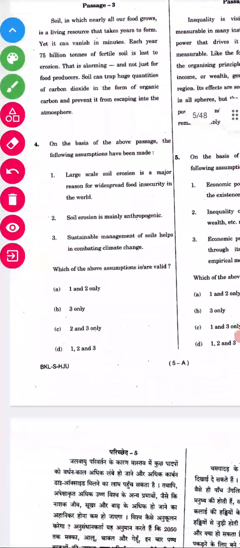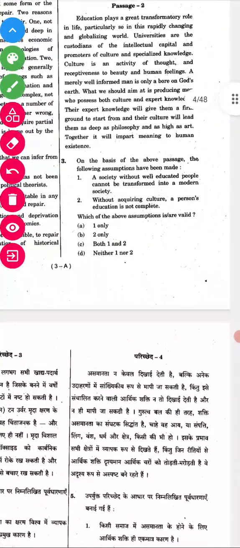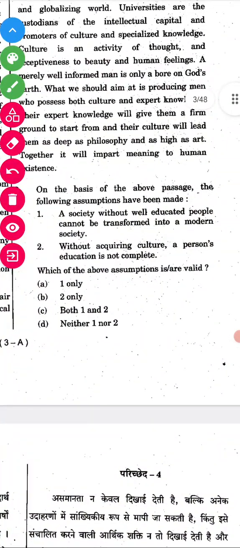We'll go for the third question. On the basis of the above passage, the following assumptions have been made. One, a society without well-educated people cannot be transformed into a modern society. It's a wrong answer, because it says cannot be. Two, without acquiring culture, a person's education is not complete. It's a positive statement. So option B is the answer.